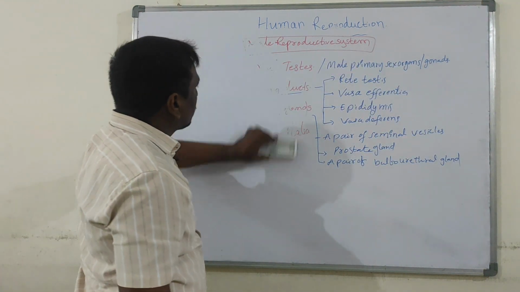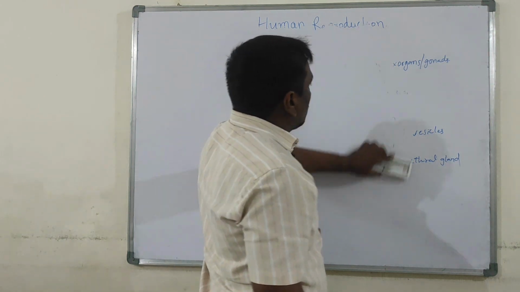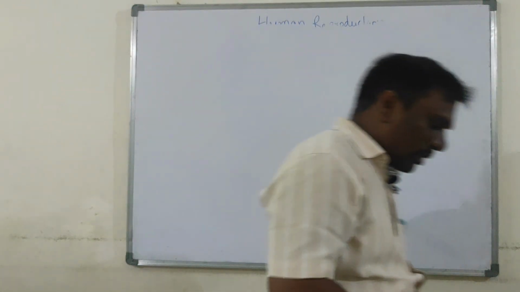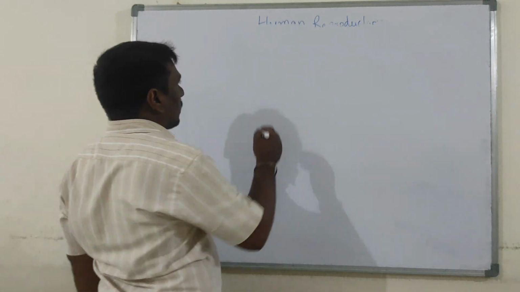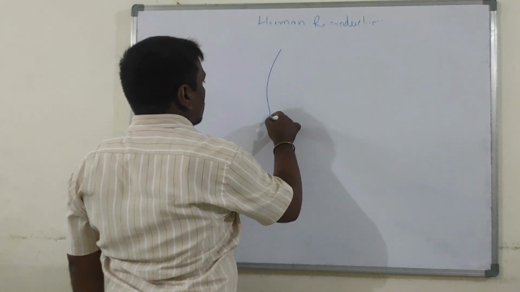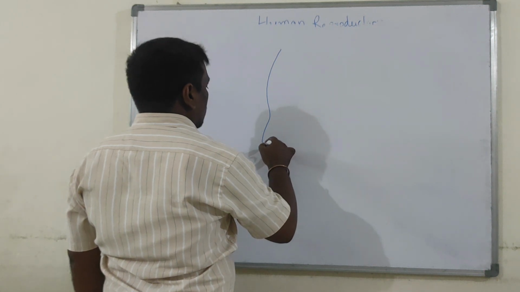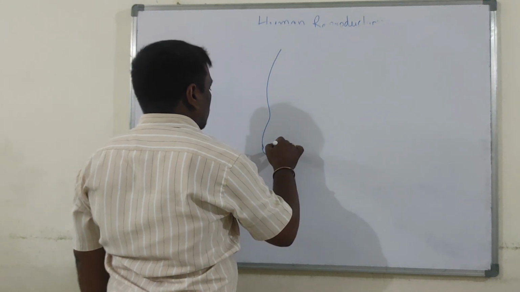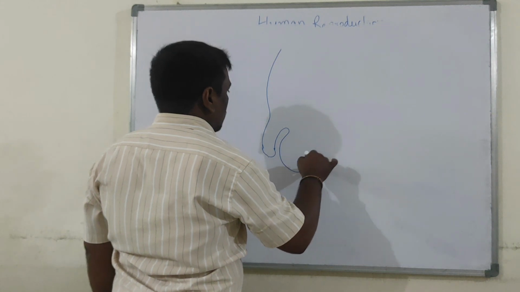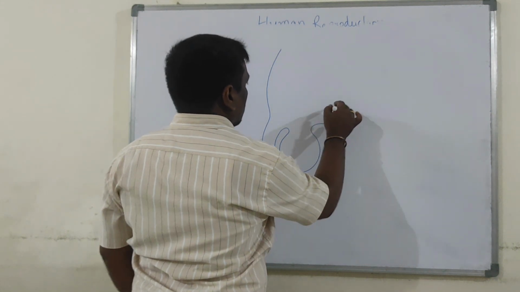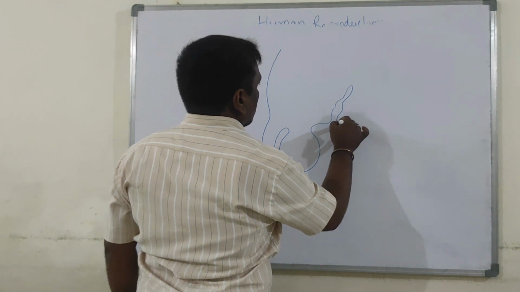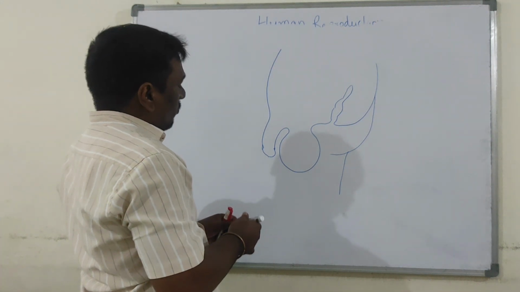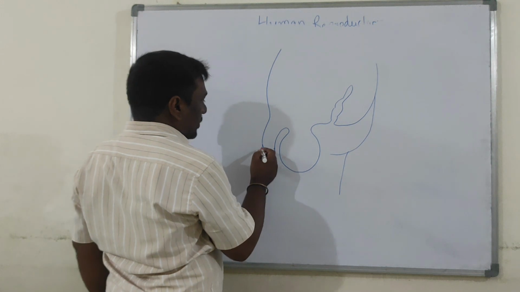Let us draw a sectional view of the male pelvis showing the reproductive system. Here, this is the penis.